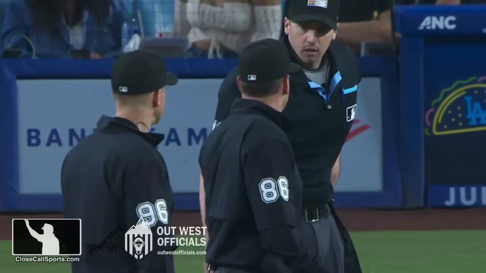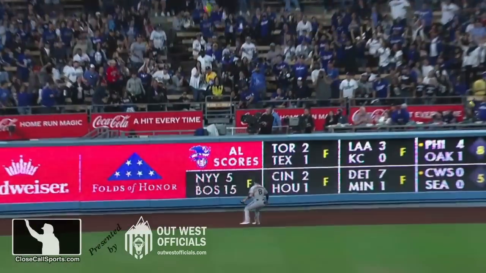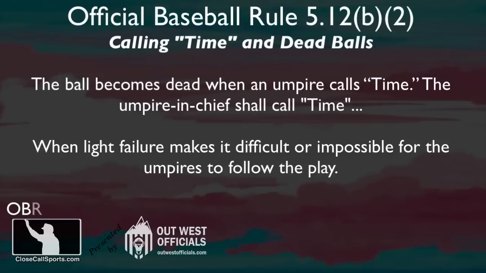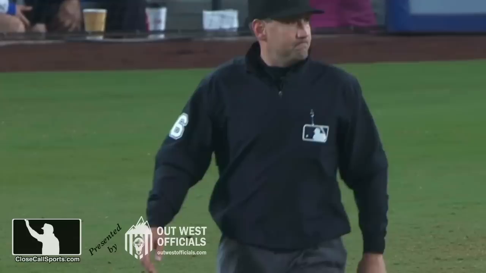That's the nullify the act. I think that's fair in the Elastic Clause. Umpire has authority to do that. It's considered light failure, even though we all know it was an accidental overexuberance that caused this. But cobbling rules 512B2 and 801C together, that is the most equitable and just outcome for this play.